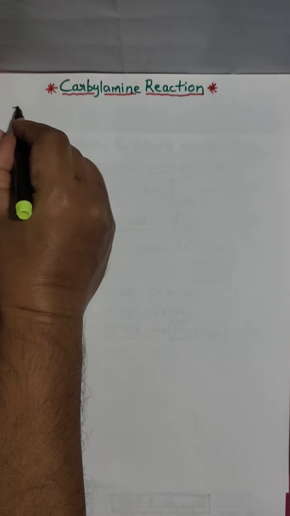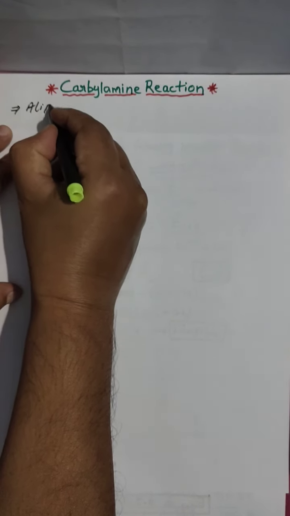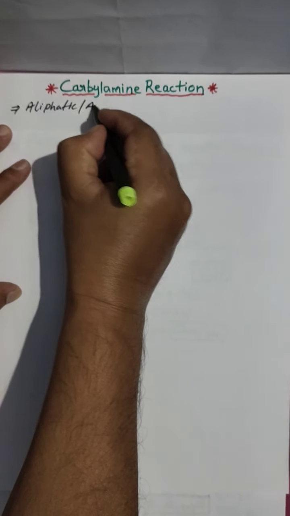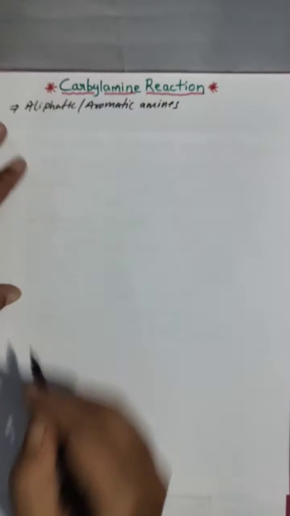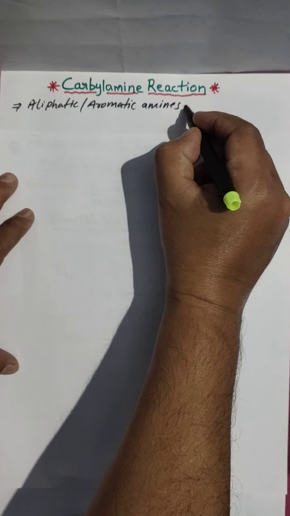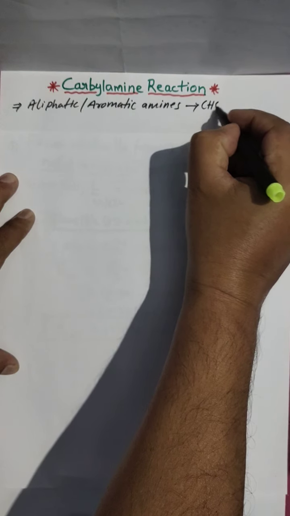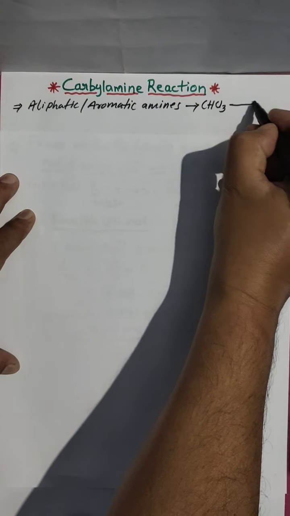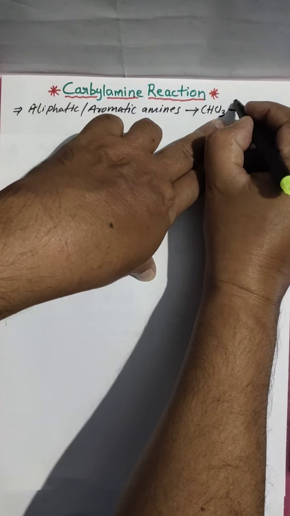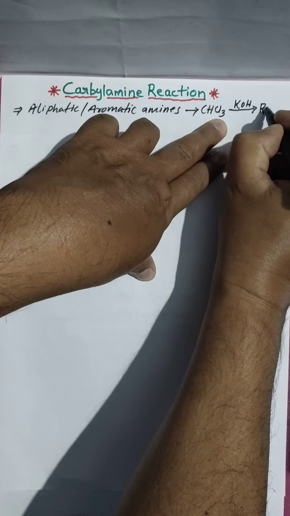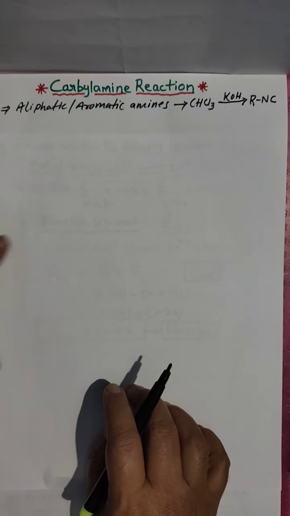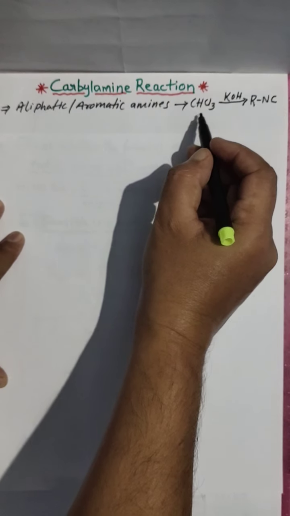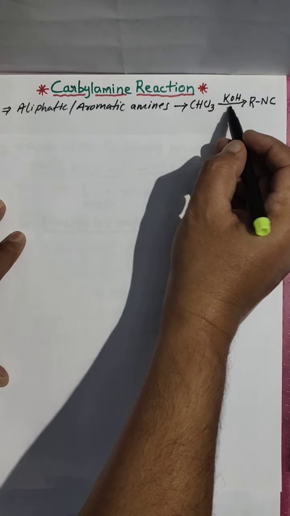Aliphatic or aromatic amines react with chloroform, CHCl3, in the presence of alcoholic KOH to give isocyanides. What will it give? Isocyanides. Clear?